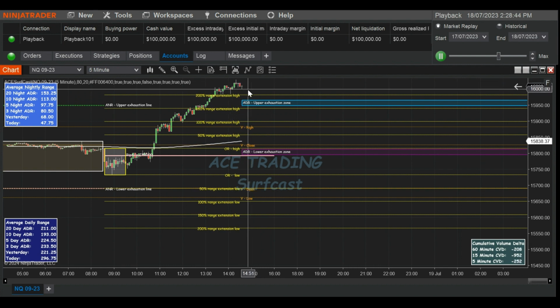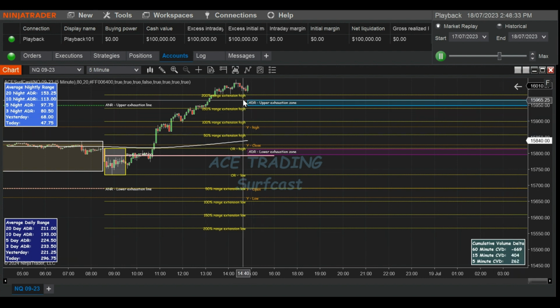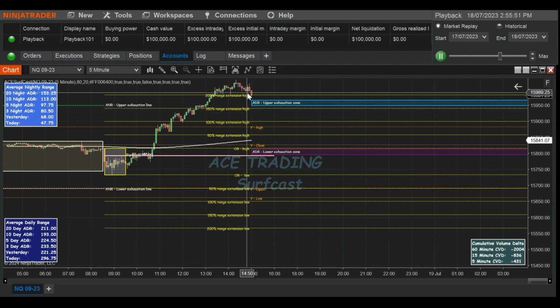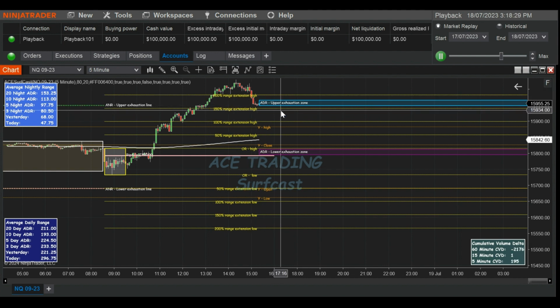There you go. It's a nice evening start there, and they're starting to exhaust. So I would be looking at now, see a lot of negative power coming down, a lot of negative buyers stepping in. Now I'm thinking about shorting out of this exhaustion zone, maybe back into the exhaustion zone, grabbing a quick 20 points. There we go.